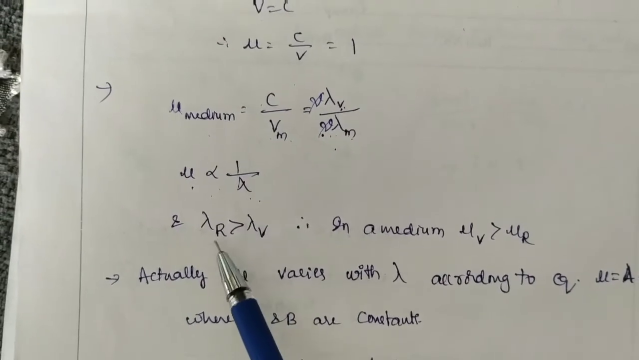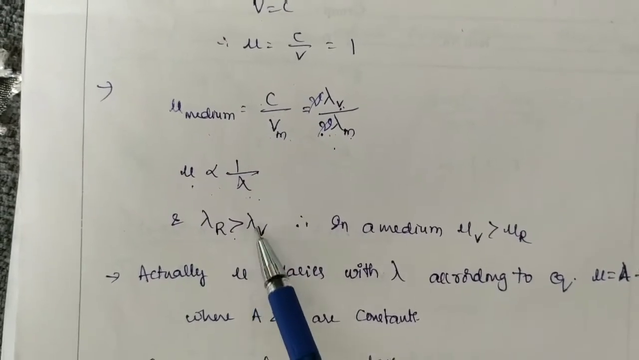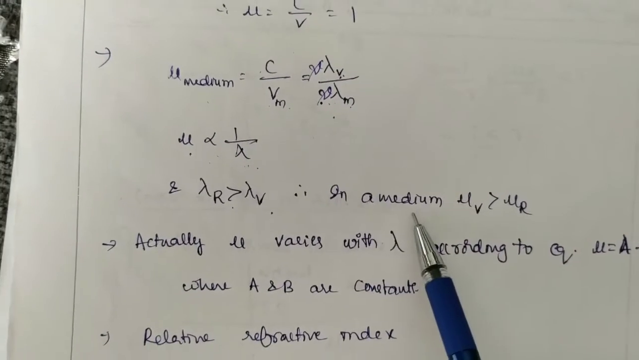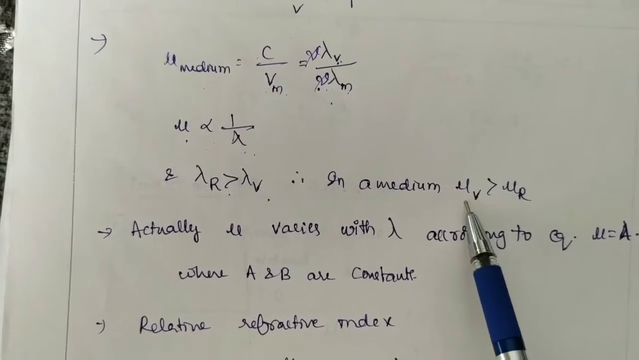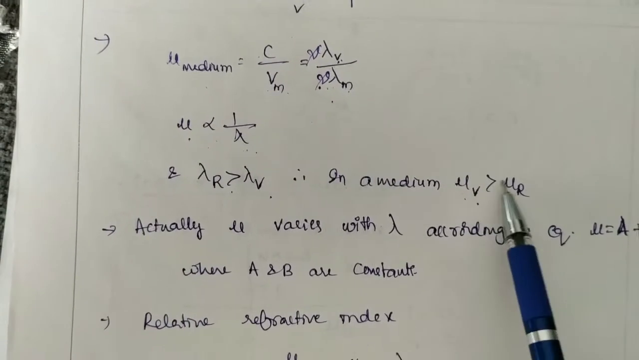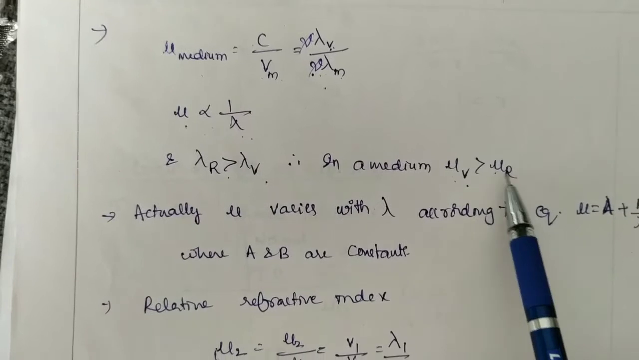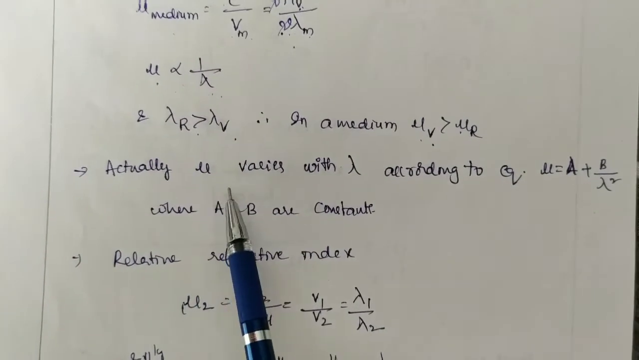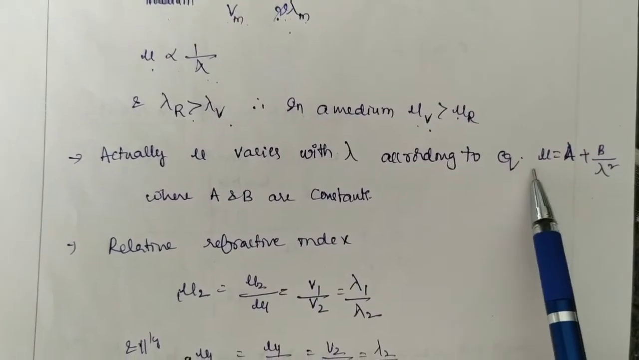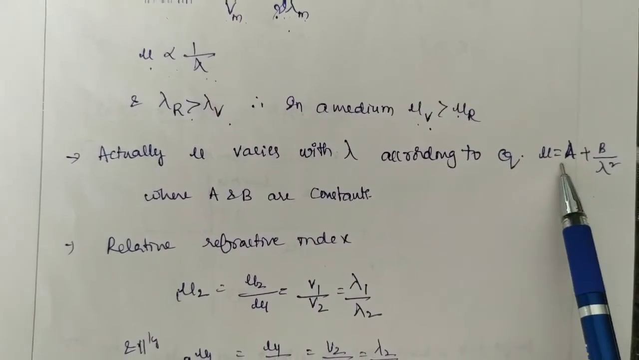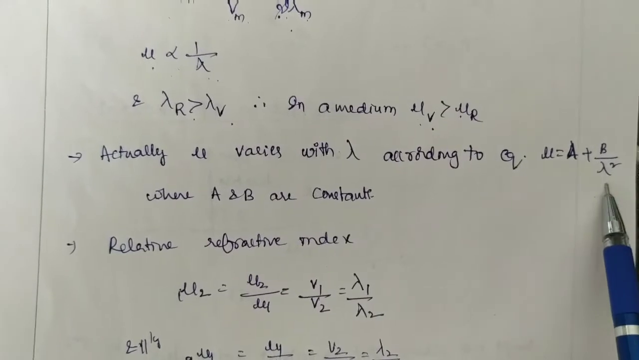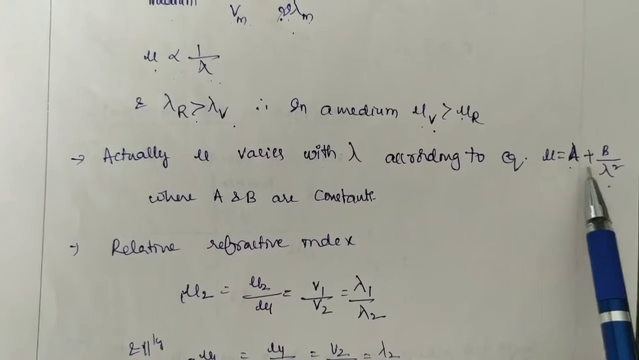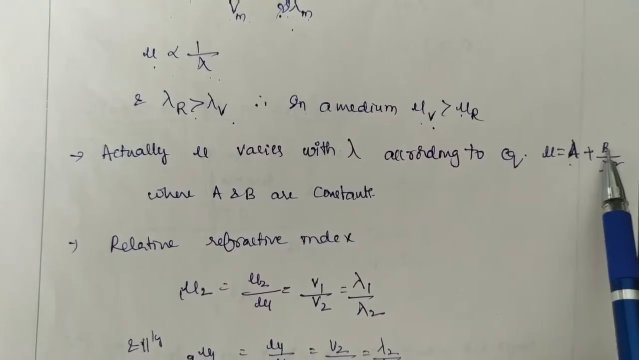As you know, the wavelength of red is greater than the wavelength of violet. Therefore, for a given medium, the refractive index corresponding to violet color is greater than the refractive index of the medium corresponding to red color. Actually, the refractive index varies with lambda according to the equation mu equals A plus B by lambda square, where A and B are constants.